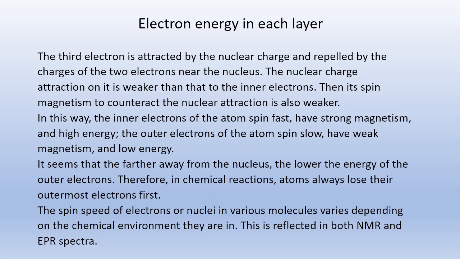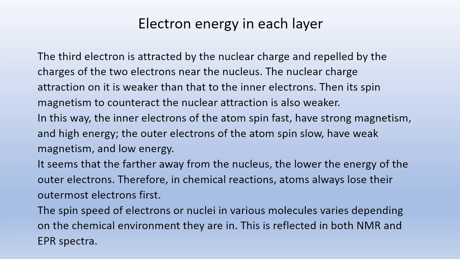Electron energy in each layer. The third electron is attracted by the nuclear charge and repelled by the charges of the 2 electrons near the nucleus. The nuclear charge attraction on it is weaker than that on the inner electrons. Then its spin magnetism, to counteract the nuclear attraction, is also weaker.